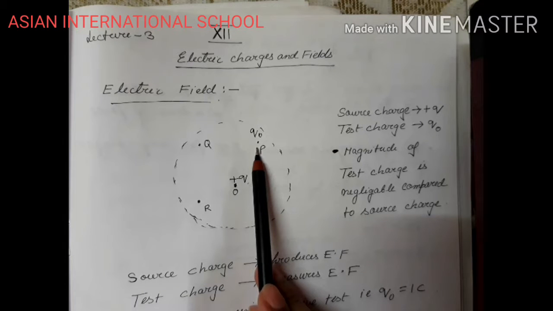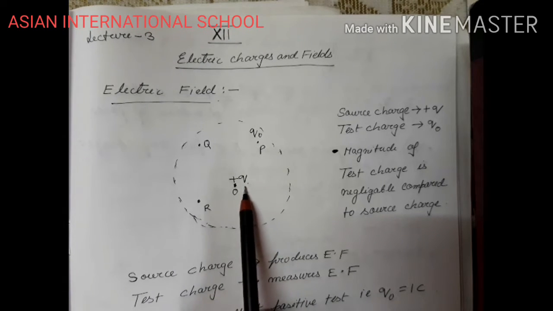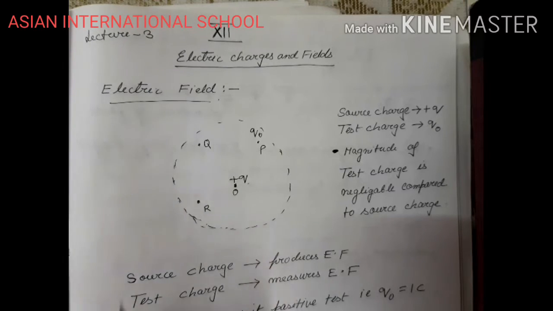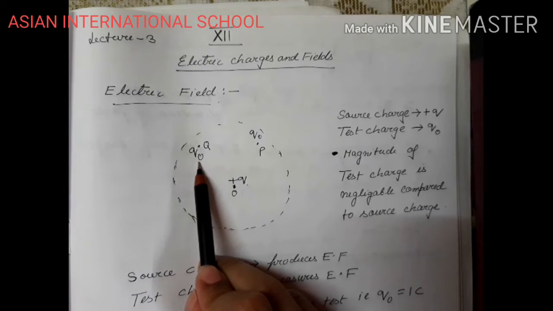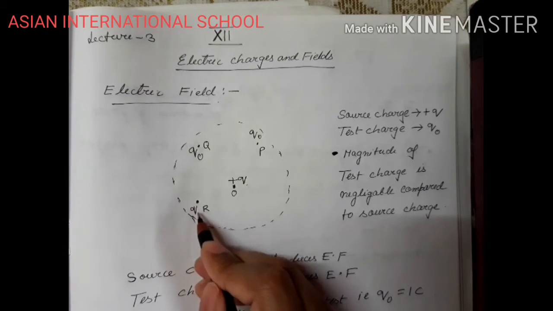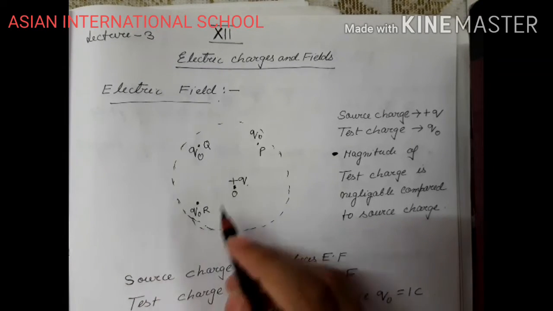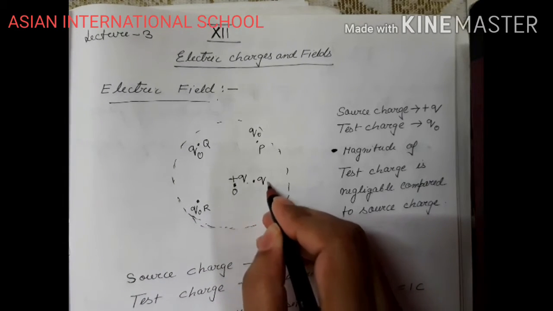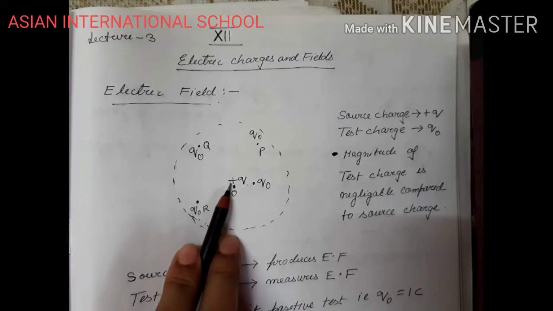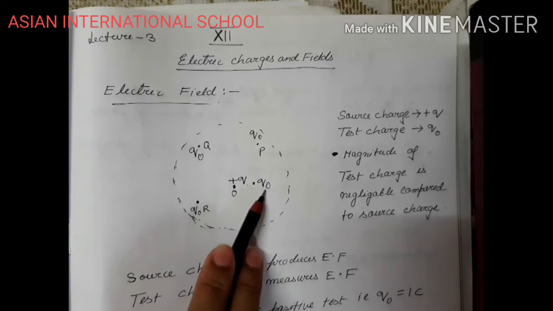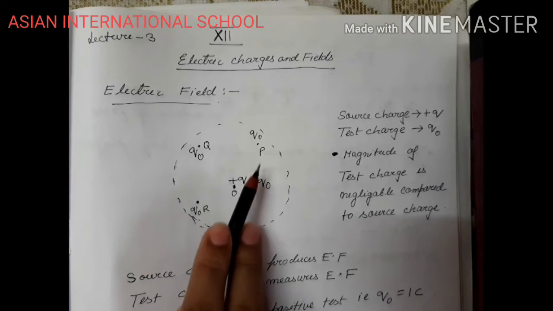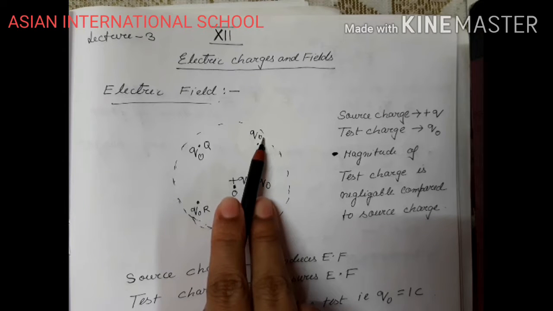What do I get to see? I see that Q0 is experiencing a force because of this source charge. Or suppose I place Q0 here. Q0 is experiencing a force here also. I place Q0 here, Q0 is experiencing a force. I place Q0 here very near to Q. You know that force is inversely proportional to distance. So when it is kept here, more force will be experienced by Q0. When it is kept here, less force will be experienced by Q0.